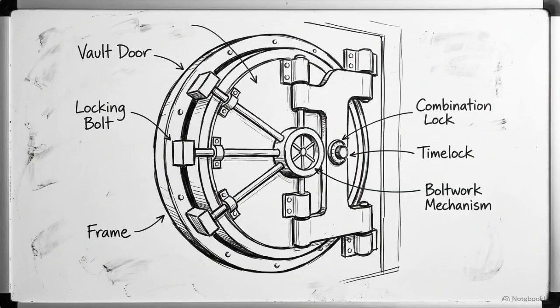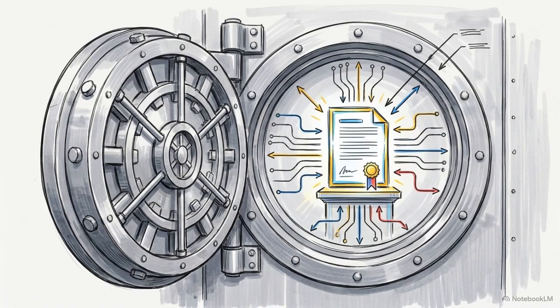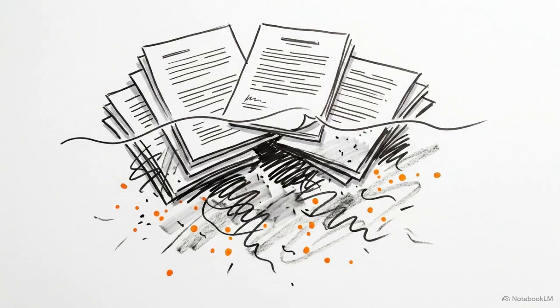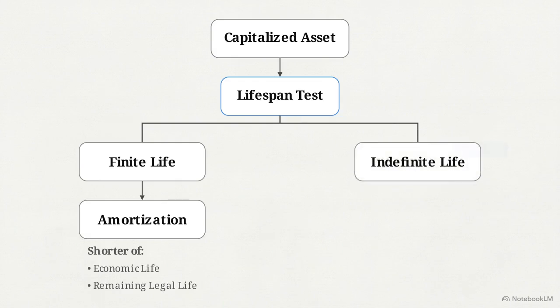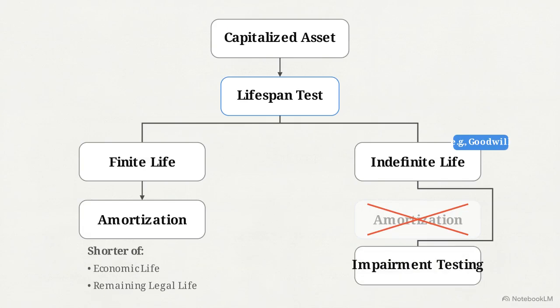The origin node acts as the ultimate gatekeeper. It determines whether a cash outlay transforms into a recognized asset to support future value, or vanishes off the balance sheet as a current period expense. For capitalized assets, the next test is lifespan. Finite life assets are amortized over the shorter of their estimated economic or remaining legal life. Conversely, indefinite life assets, like goodwill, are never amortized. They are periodically tested for impairment.